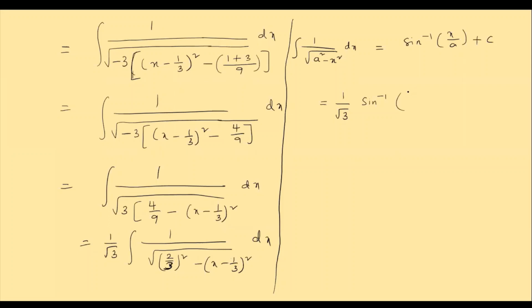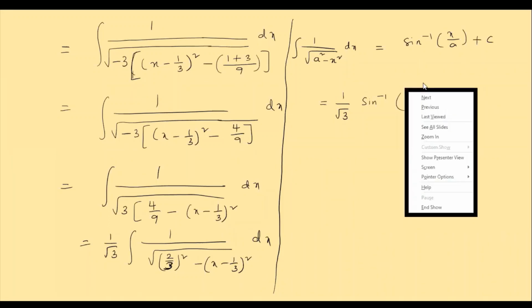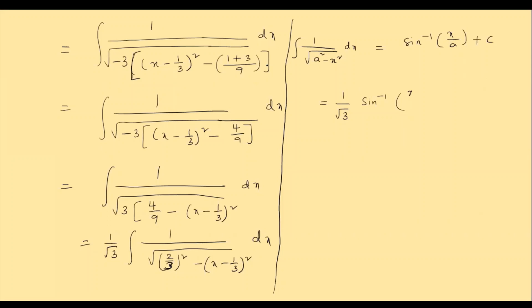So here in place of x we have x minus 1 by 3, by a. What is a? 2 by 3. Okay, plus c.